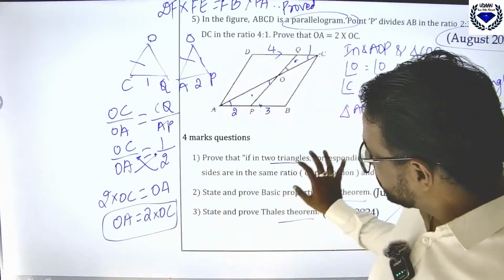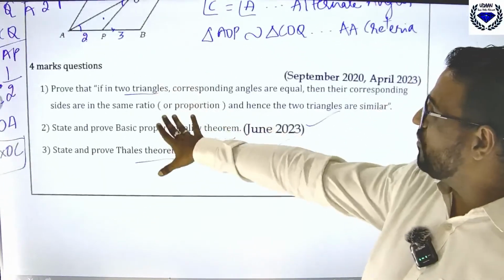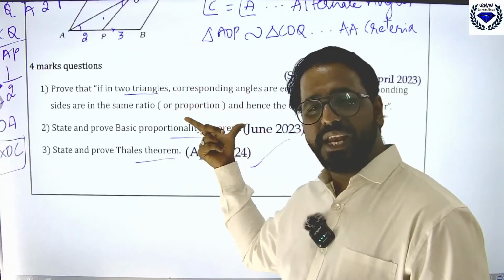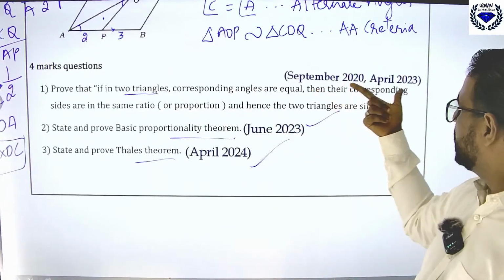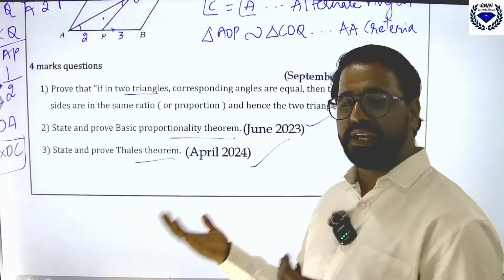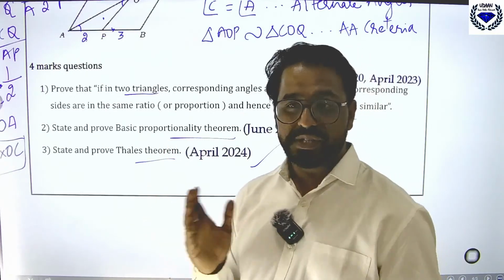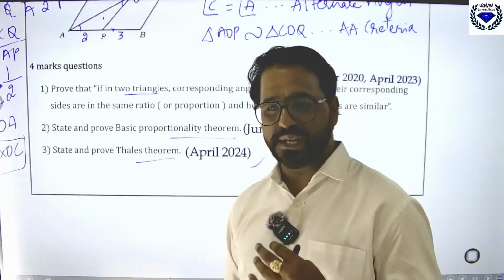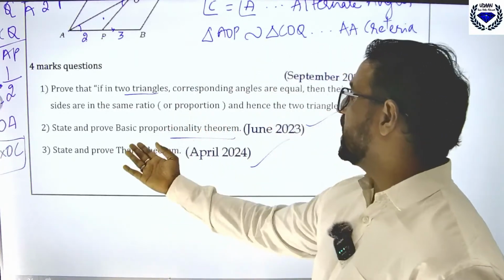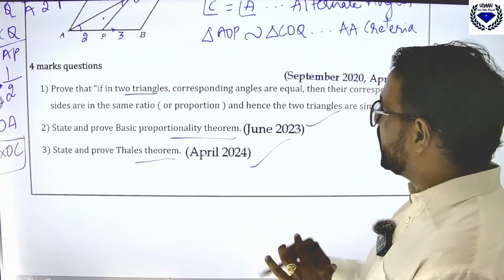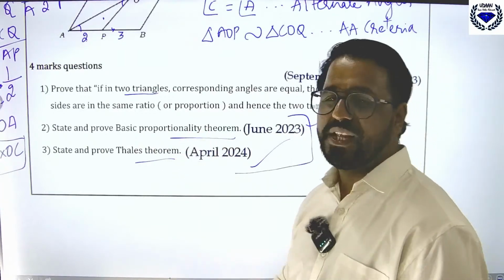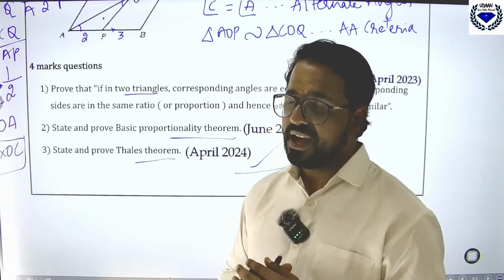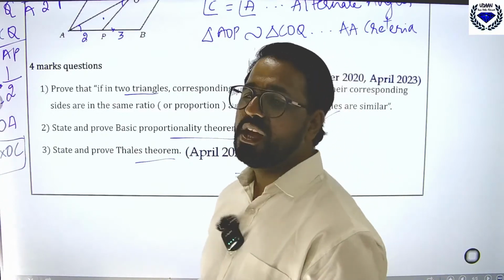So I'll just show you the 4-mark questions here. For 4 or 5 marks you can expect only the theorems. According to the present year syllabus, you will have the AAA theorem. It came in September 2022 and April 2023. Now onwards only these 2 questions will come. Previously there was the areas theorem and Pythagoras, the frequently appearing theorems, but they have been deleted this year. State and prove BPT and the similar theorem are the same, but when they use different words, you should catch the words and answer the right question.